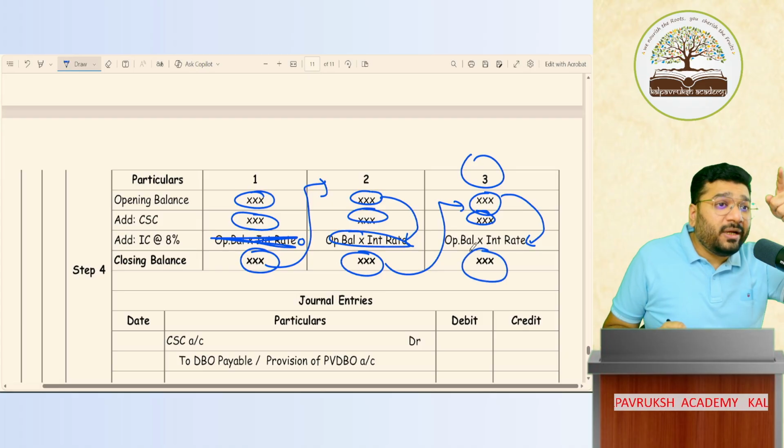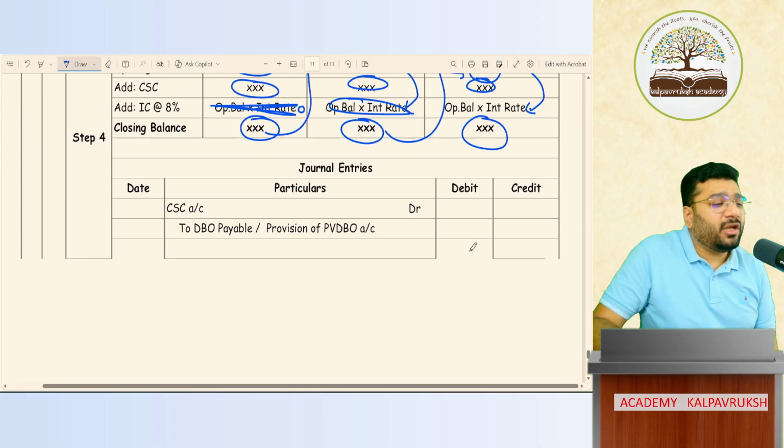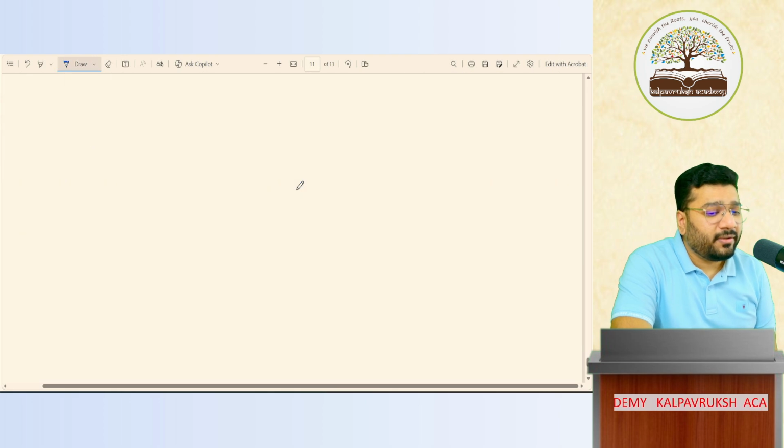Okay, not okay. What is the entry for current service cost? Current service cost to DBO payable or provision for PVDBO. Okay, not okay.